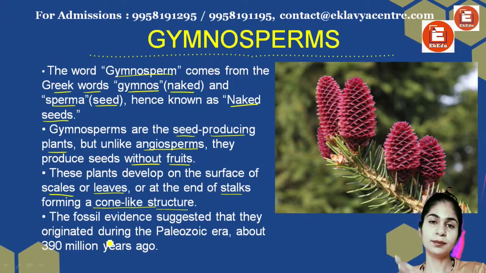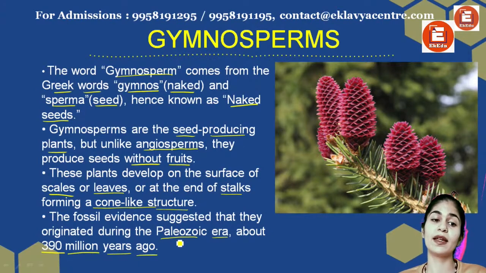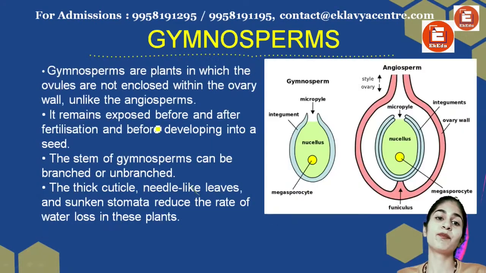And if you look at the history of when we found our first gymnosperm, it goes to the Paleozoic era, which is around 390 million years ago, right? So 390 million years ago, we have fossil evidence saying that they might have existed back then. Right, let's look at other points of gymnosperms.